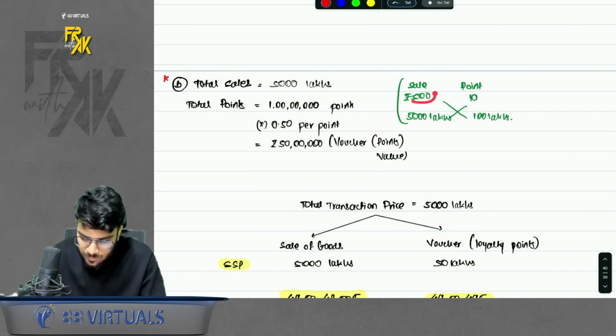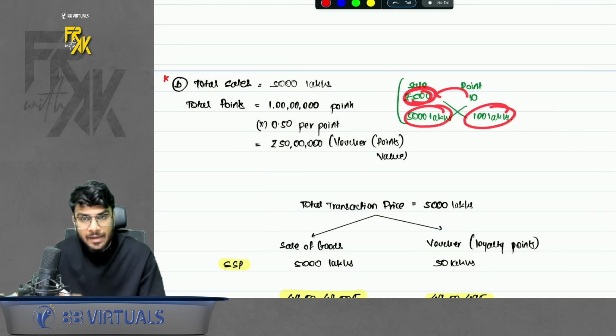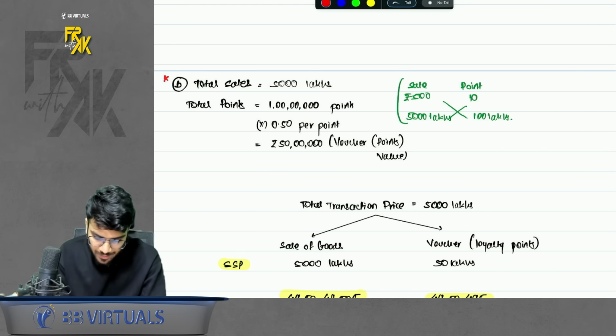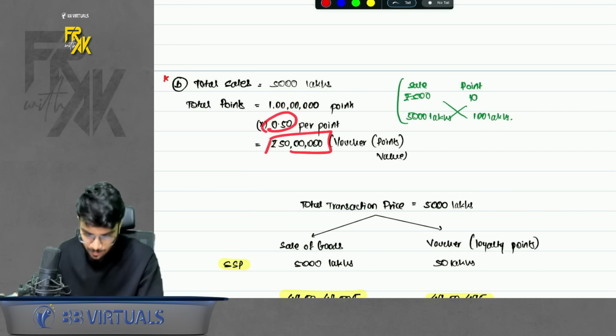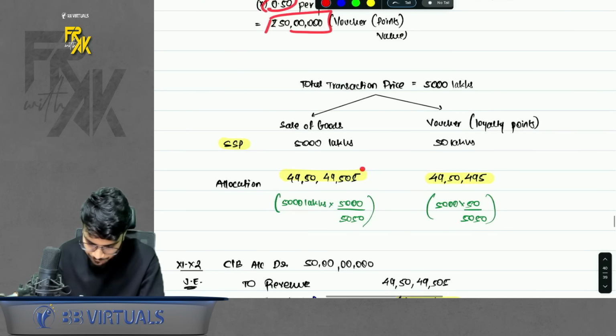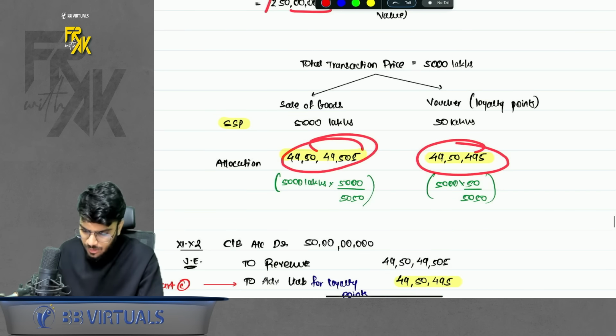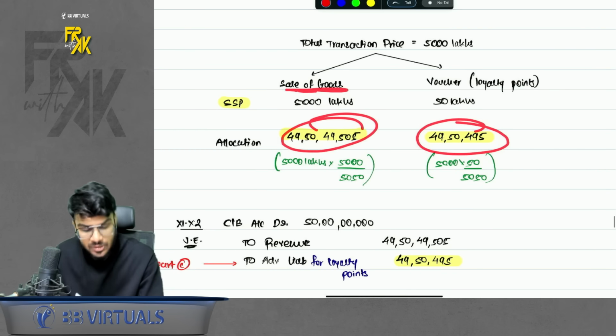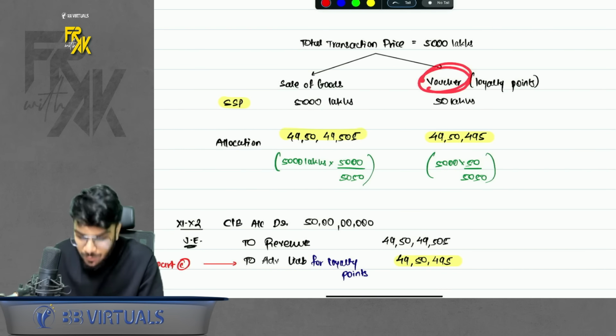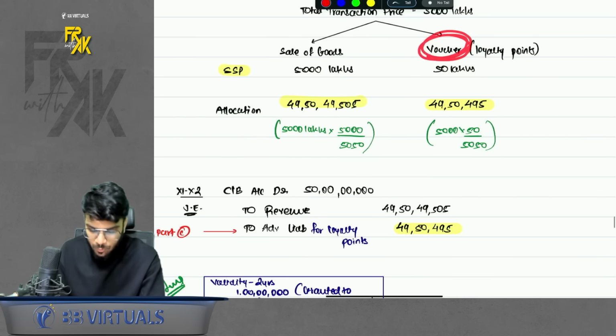If you make a sale of 500, you give 10 points. If you make a sale of 5,000 lakhs, you give 100 lakhs, that is 1 crore points. The value is 50 lakhs if you multiply by 0.5 rupees. Just give the allocation. Whatever is allocated to sale of goods, you can book today. Whatever is allocated to voucher, you will not book today. You will book in future.